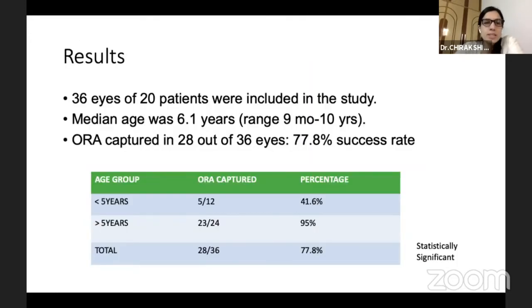Coming to the results, 36 eyes of 20 patients were included. The median age was 6.1 years. Aura was captured in 77.8% of the total eyes. In less than 5 years, it was 41.6%, and in more than 5 years, it was 95%. So in younger children, the success rate was actually less than 50%.